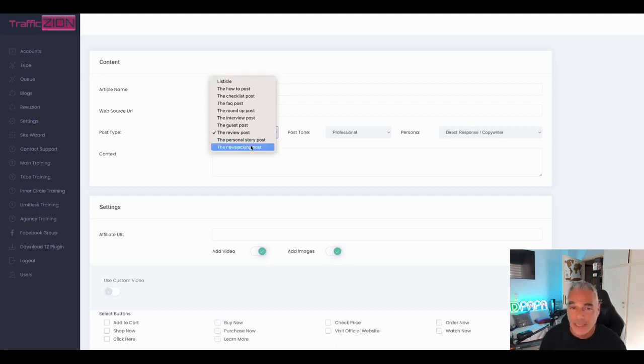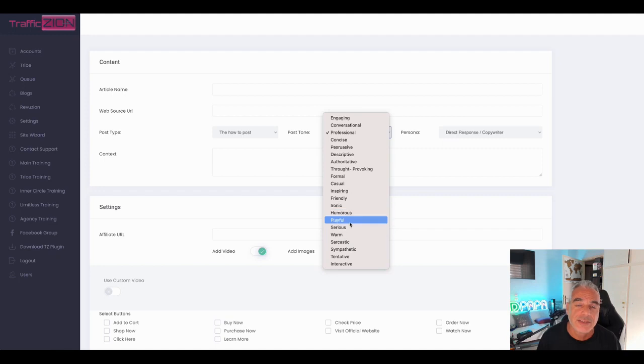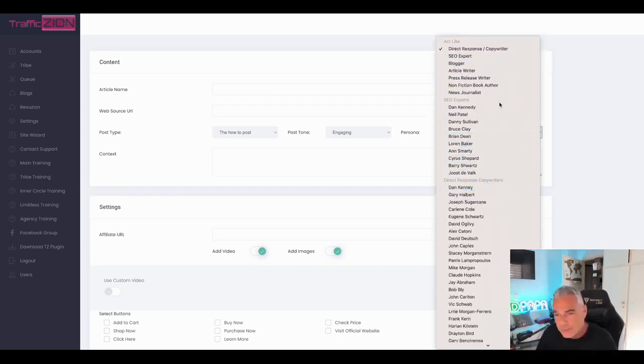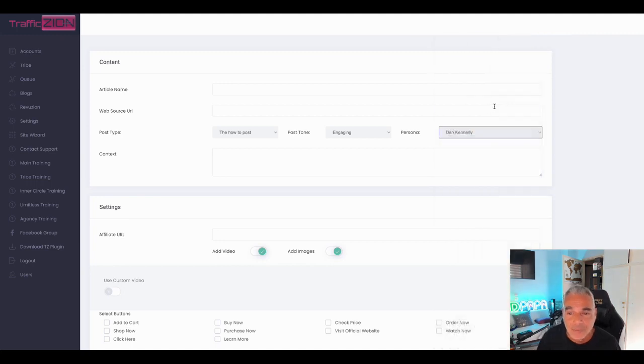We're giving you 10 different types of posts. The most popular one is probably going to be the review post, but it does have some really cool stuff on here that you can create some really cool content based on whatever post type you'd like. And you can then choose from all these different types of tones, so it can always be unique online. And then from that, use a persona of your liking. It could be just like, act like one of these options, these categories right here, act like a blogger, and go through the list that we have for you. So you can sound like Dan Kennedy for your specific post that you're going to be creating.